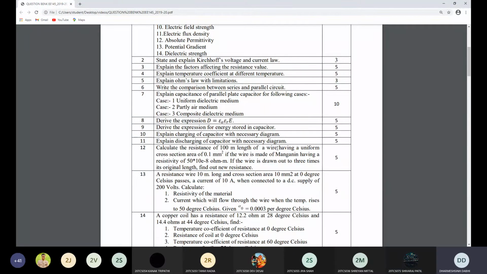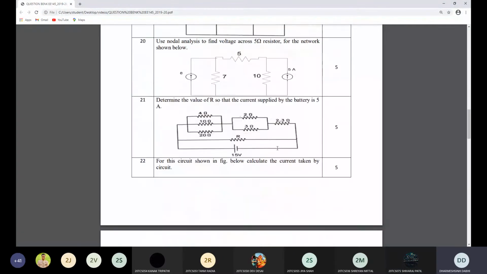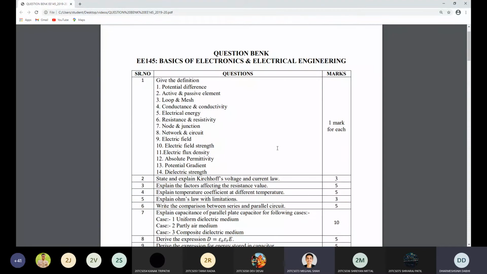Is there any doubt? Sir, will there be any objective question? Yes, objective type questions may be asked. Short objective questions may be asked. Sir, is there any paper pattern? Yes, the paper pattern is MCQ, short questions and descriptive. These 3 types of questions can be asked.